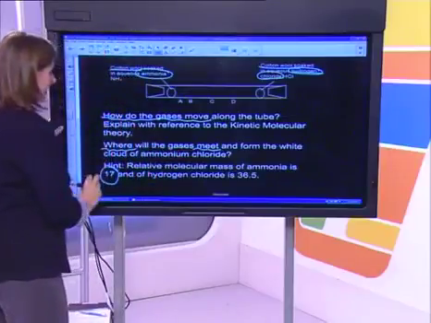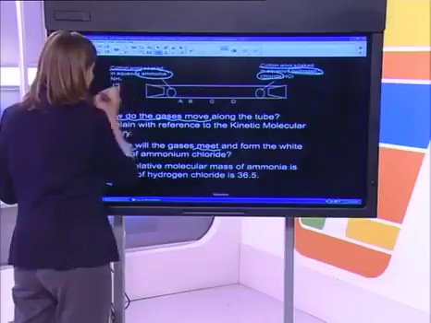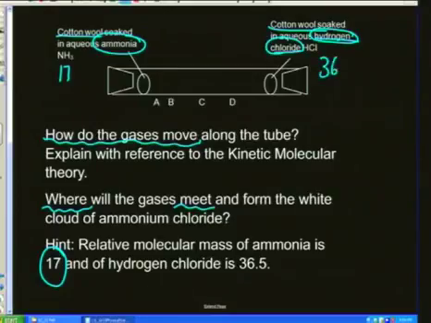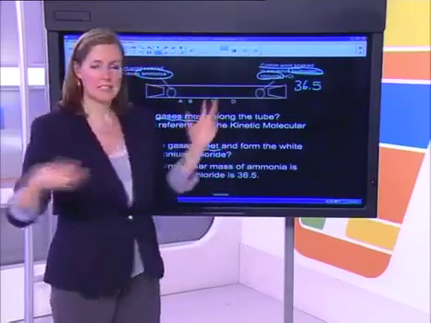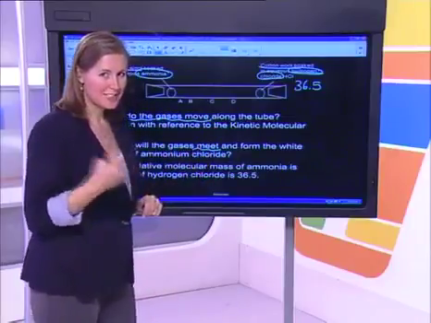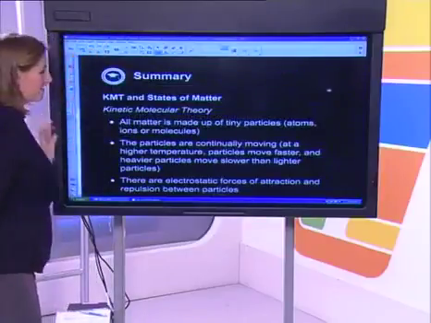Ammonia has a relative molecular mass of 17, whereas hydrogen chloride has a relative molecular mass of 36.5 atomic mass units. That's my hint to you. I need you to think about this and explain where they would meet, how they would move along the tube. So, challenge yourself. Think about it and see what you can answer for that.